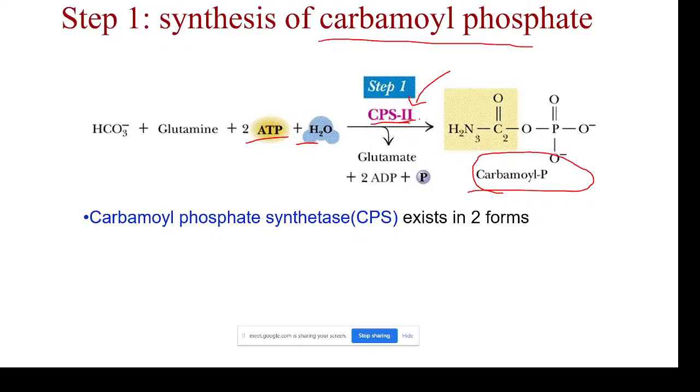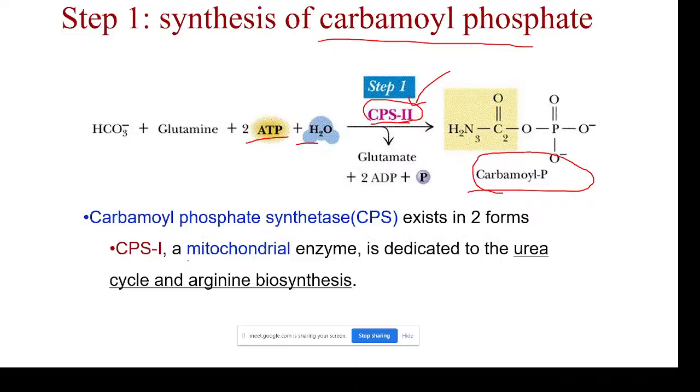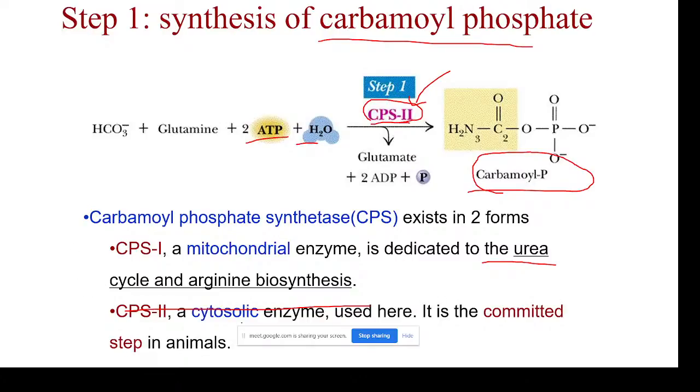Here CPS2 is used. CPS1 is a mitochondrial enzyme dedicated to the urea cycle, as we have seen in the urea cycle and arginine biosynthesis. CPS2 is a cytosolic enzyme present in the cytoplasm and used in biosynthesis of pyrimidines. This is the rate limiting step. This decides the rate of pyrimidine synthesis.